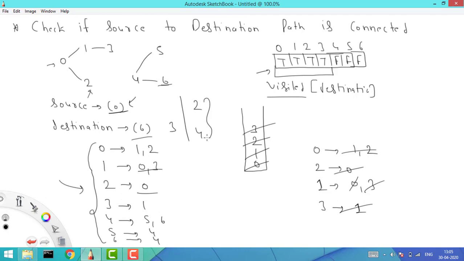Right? And now if you talk about the time complexity in this case, if there are, let's say, v vertices, we are basically traversing the v elements. Now how many edges we have, that's also being covered, because we are covering each and every edge. So my time complexity will be big O of v plus e. So this is my time complexity.